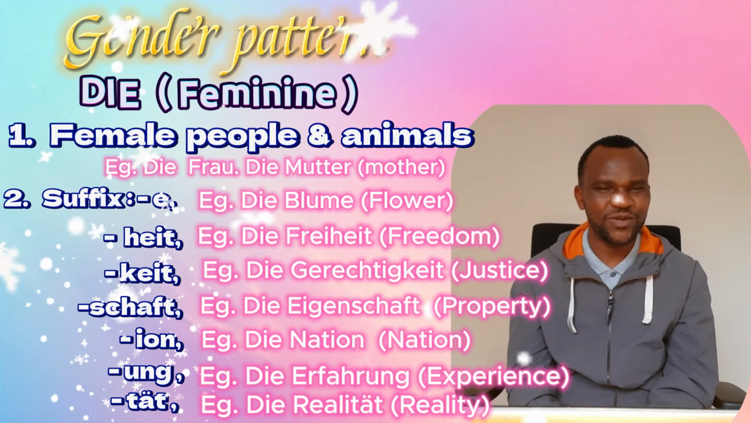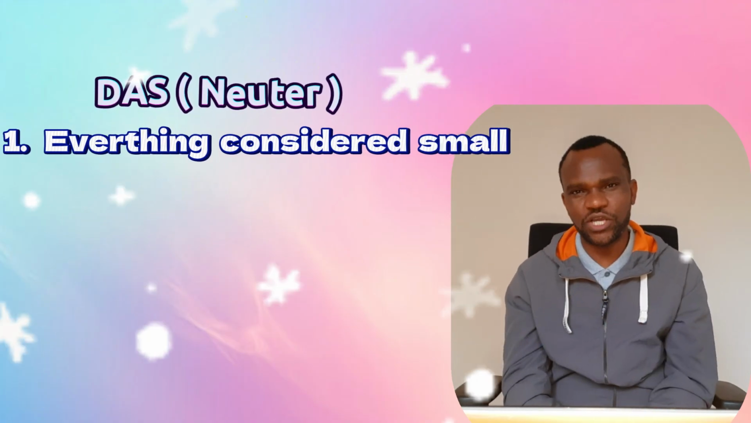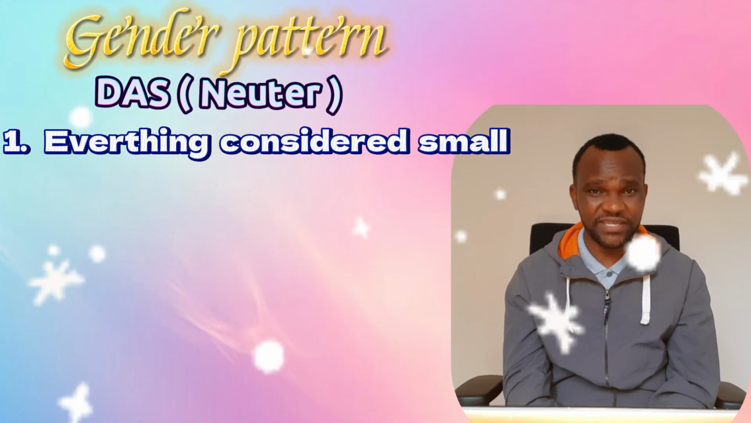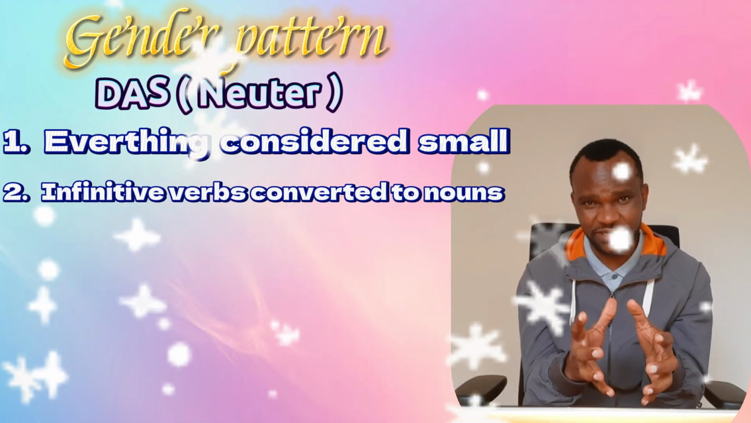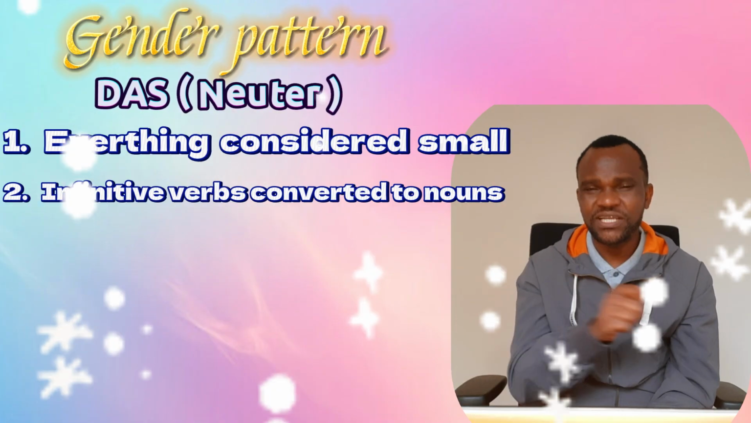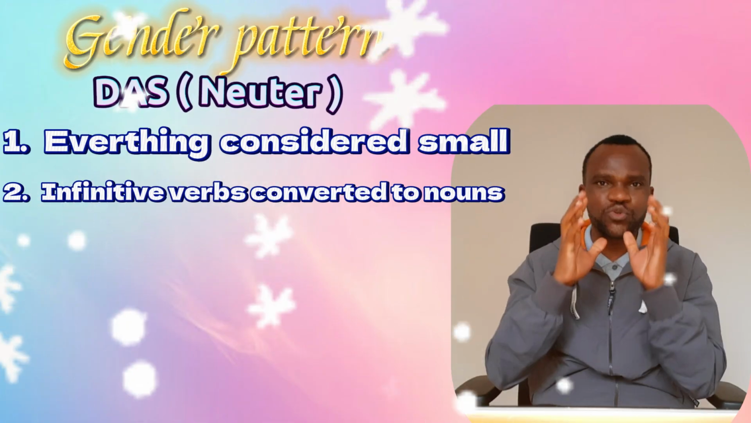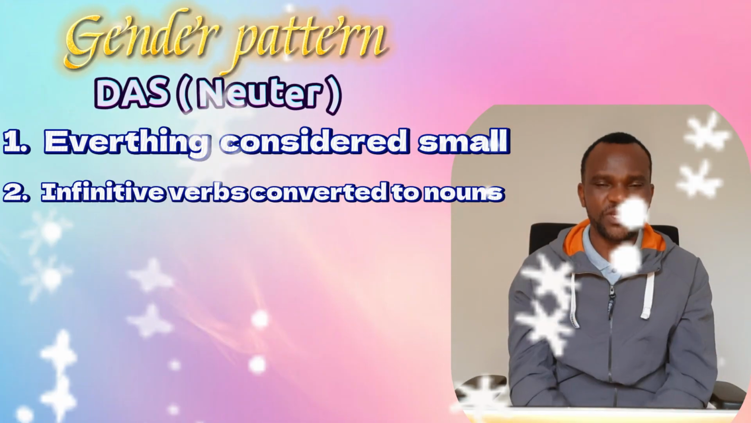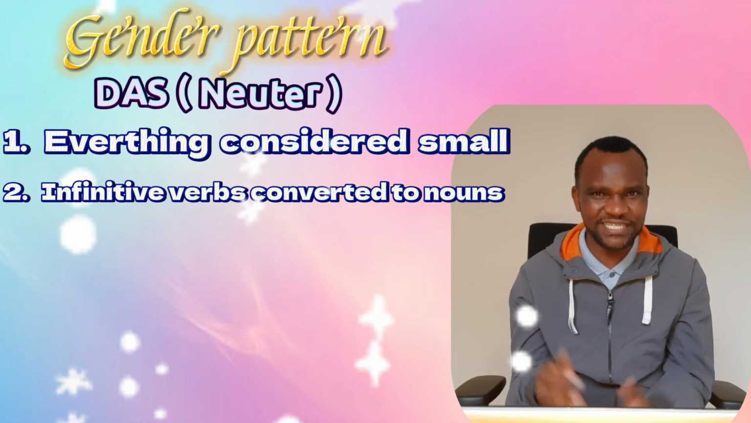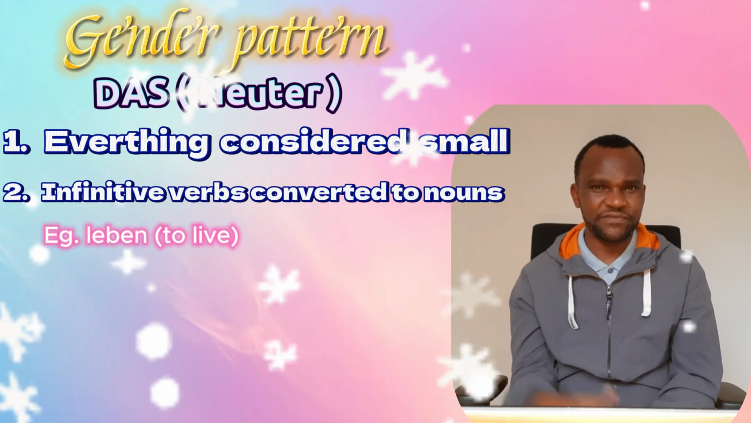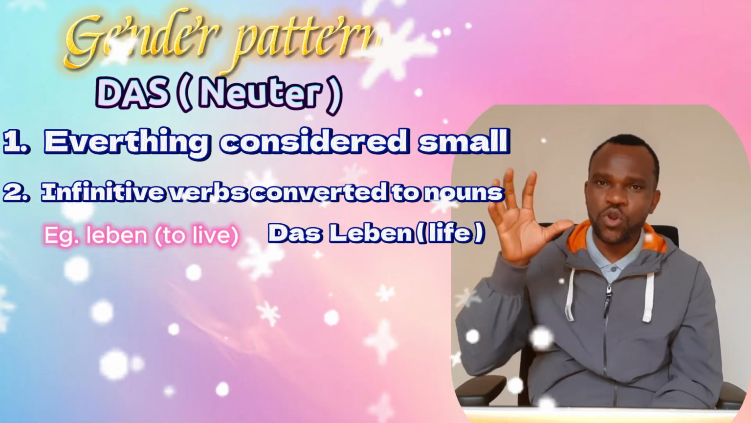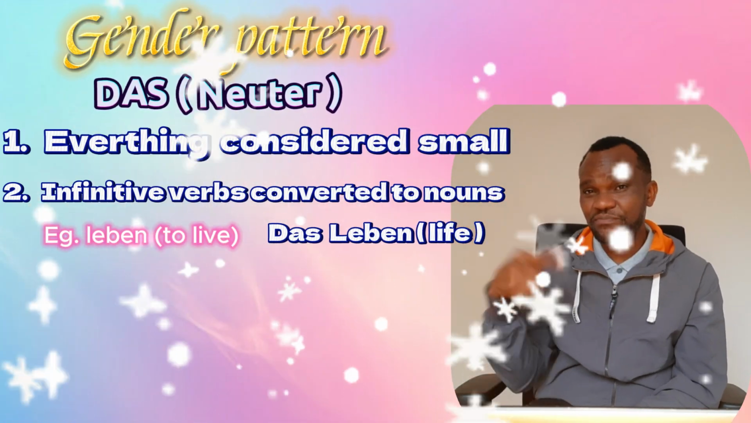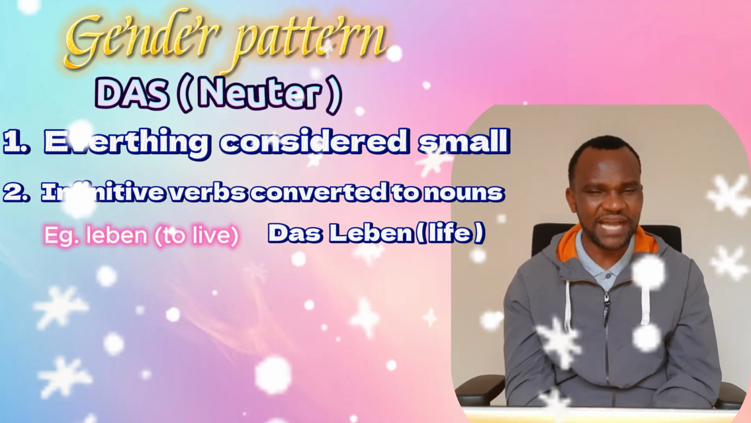What about the neuter nouns? What pattern can we check here? Mostly, first of all, anything that is small is most probably going to take das. And then the next one is that whenever you take a verb and you want to make it a Nomen, a noun, then that noun is definitely going to be neuter. To make a verb a Nomen, you capitalize the first letter. Very easy. So, for example, leben, to live. What about life? Life is called das Leben. So all these infinitive verbs, they can be made Nomen and they take the article das.